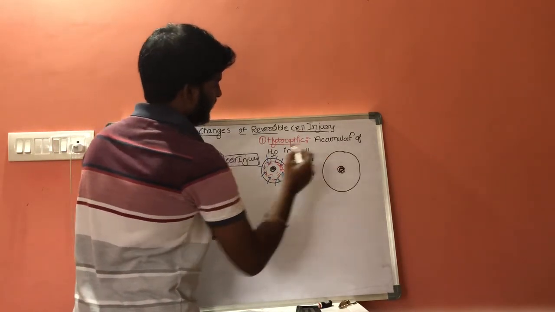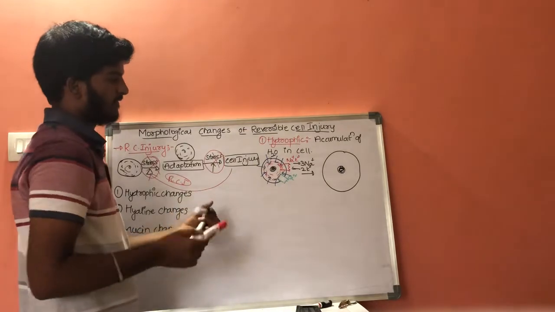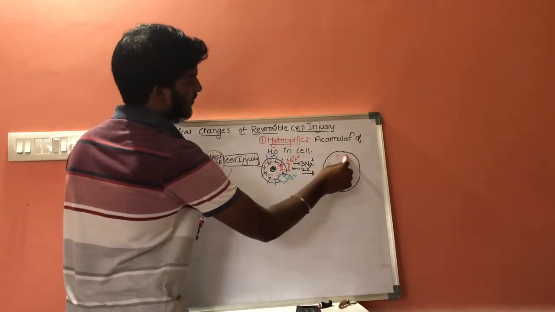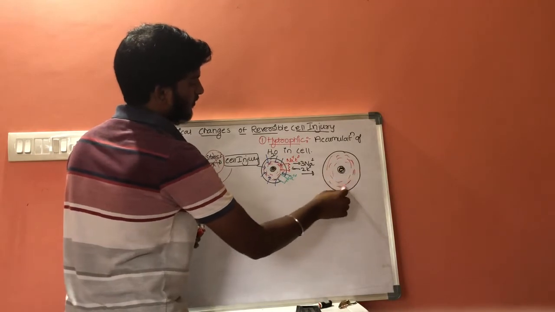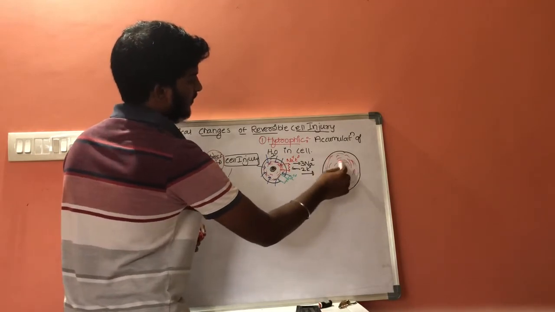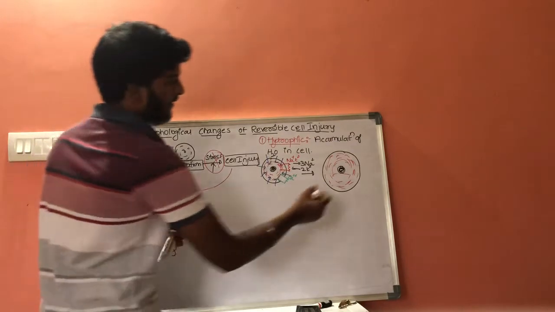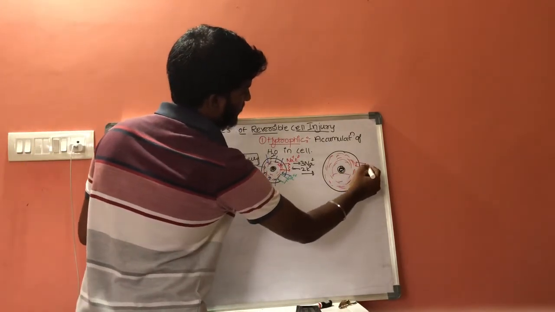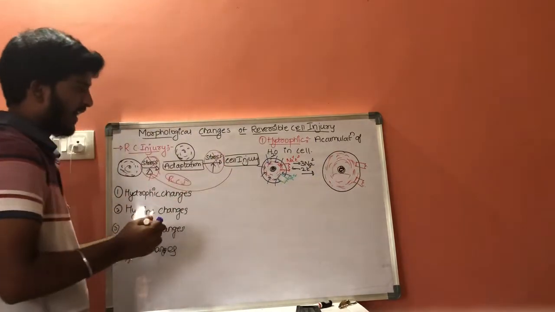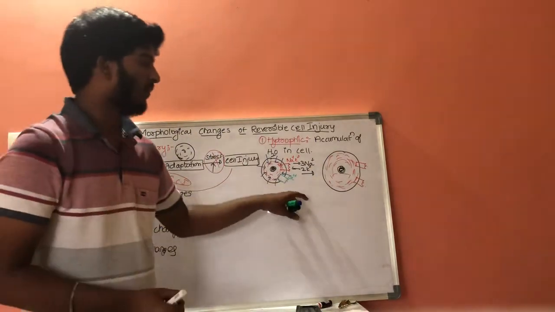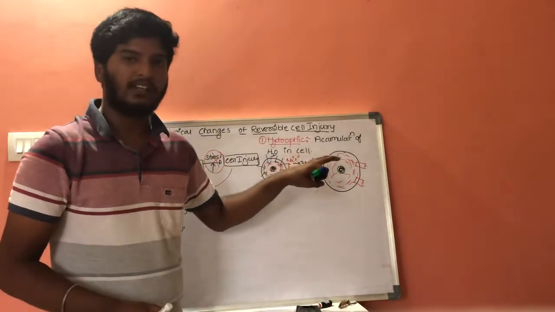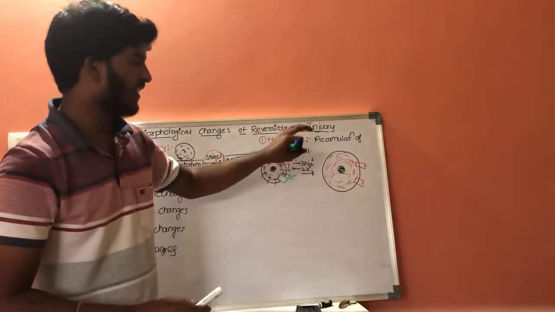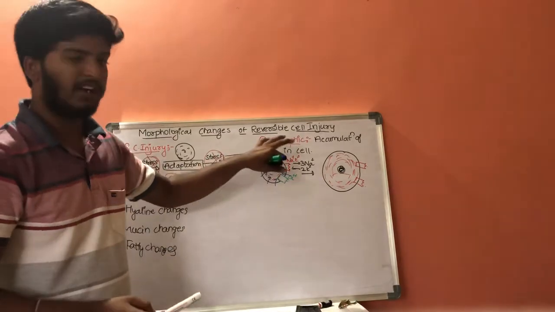This is the nucleus. These are sodium molecules. And these are the pumps, the sodium, potassium and calcium pumps. This is about hydropic changes, and what are the causes of hydropic changes?